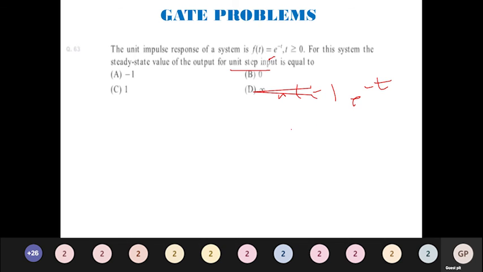So for the steady state response, as t tends to infinity, what happens? I will have y of infinity. If I substitute, e power minus infinity is going to be 0, so this term is not there. Here u of infinity value is going to be 1. So the answer is 1. We will go to the next problem.